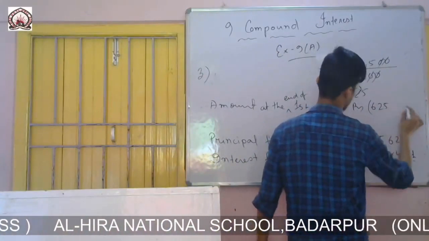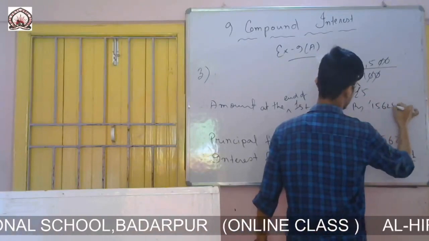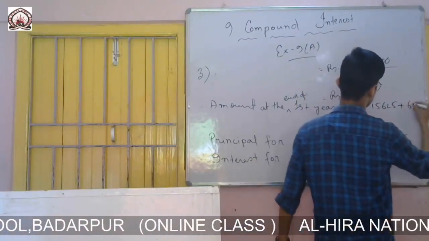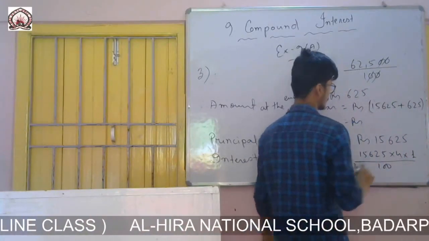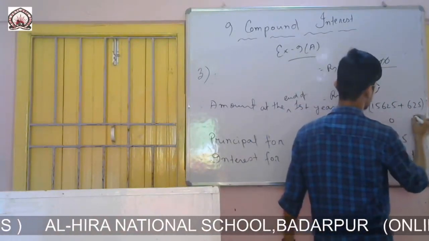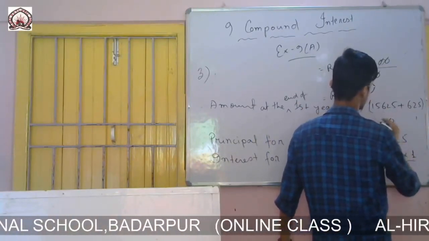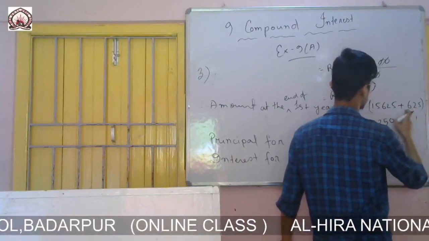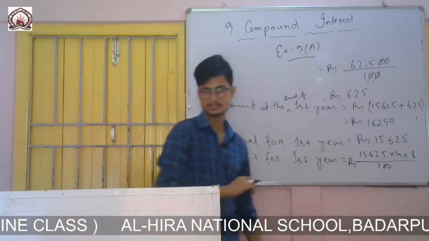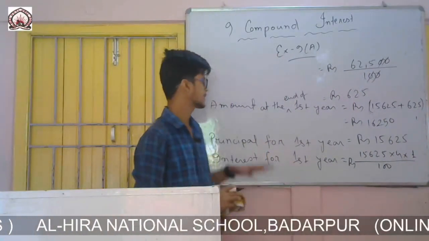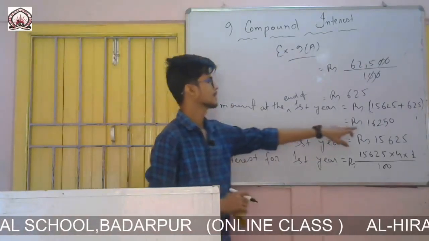So principal is 15,625 plus 625, which gives 16,250. So the amount after first year is 16,250.